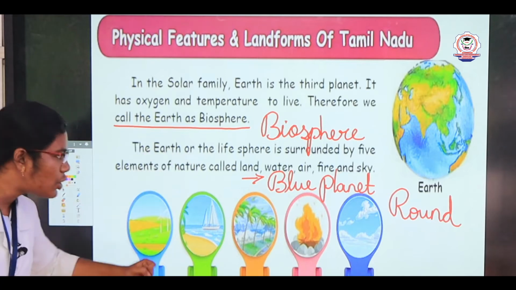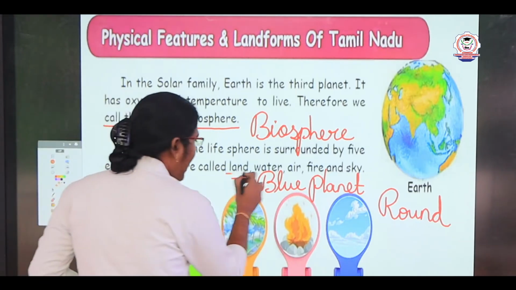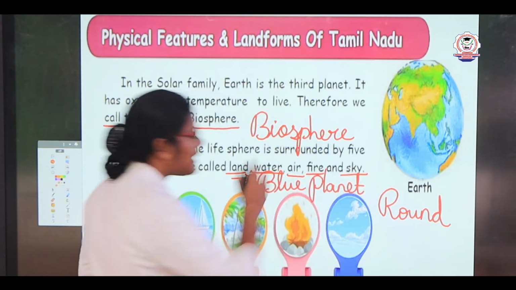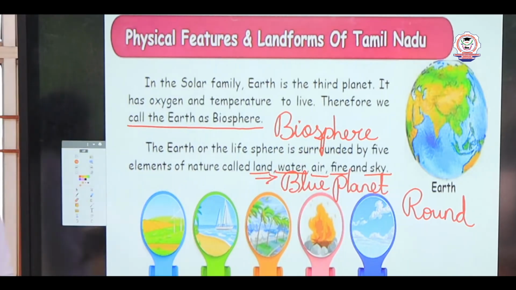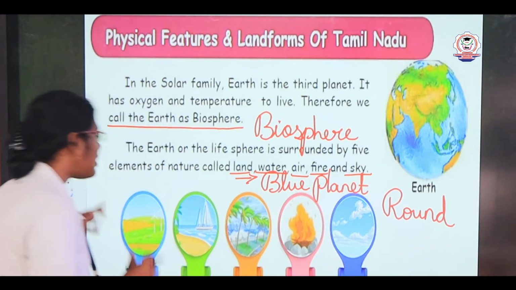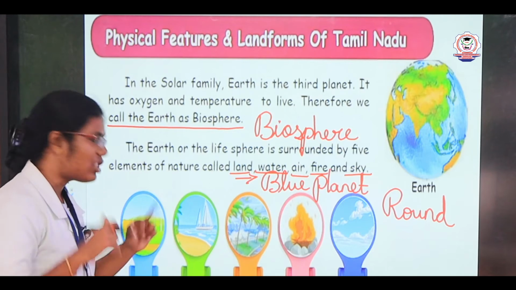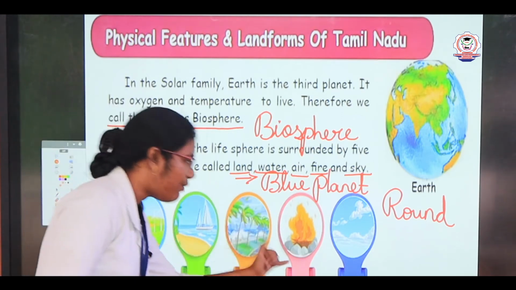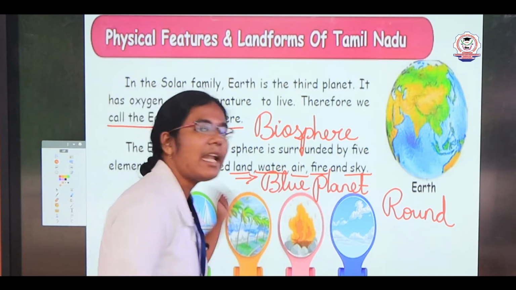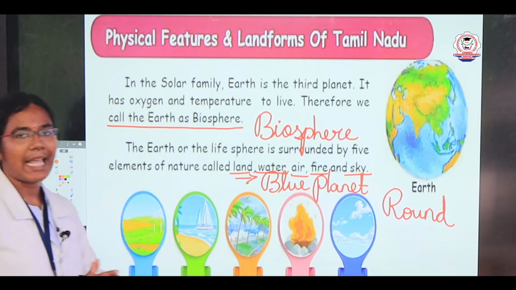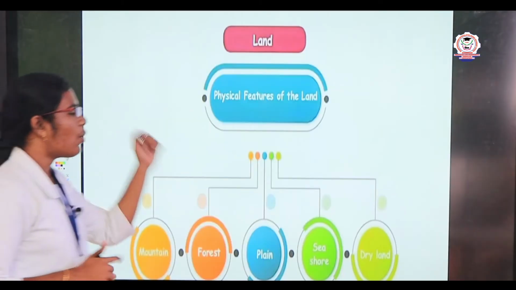The Earth is the only planet which we can live on. It is composed of land, water, air, fire and sky. In Tamil they call it ஐம்பூதங்கள்: நிலம், நீர், காற்று, ஆகாயம், நெருப்பு. So Earth is the only planet which consists of air, water, fire, sky and land, and the only planet on which we can live.